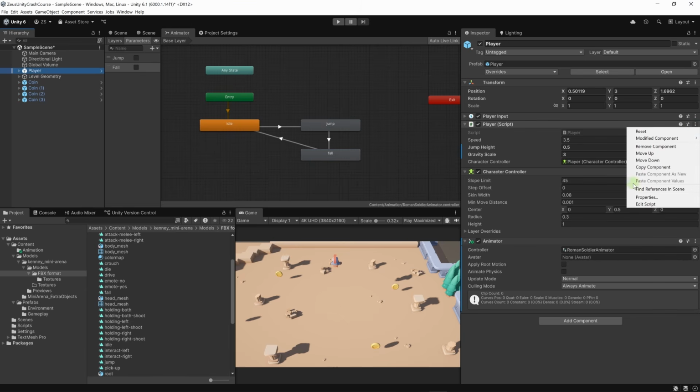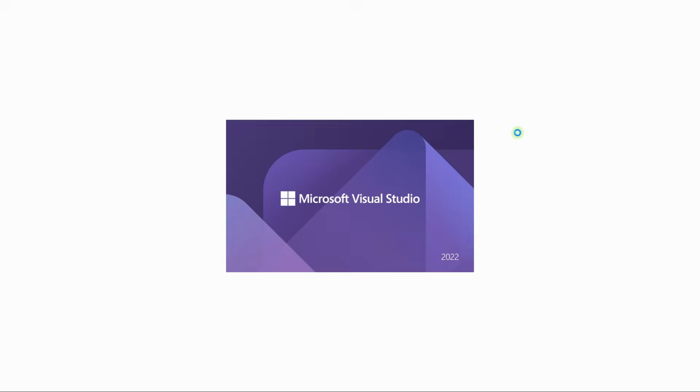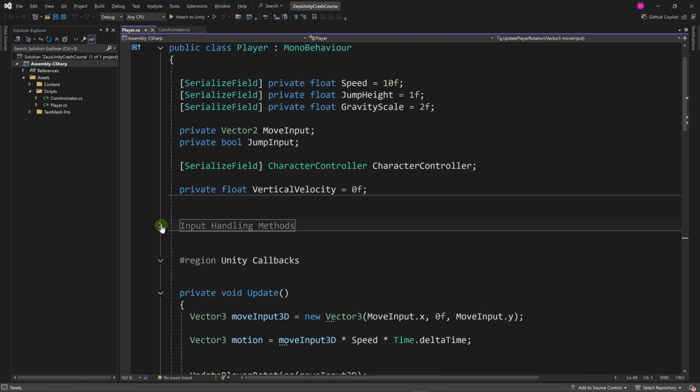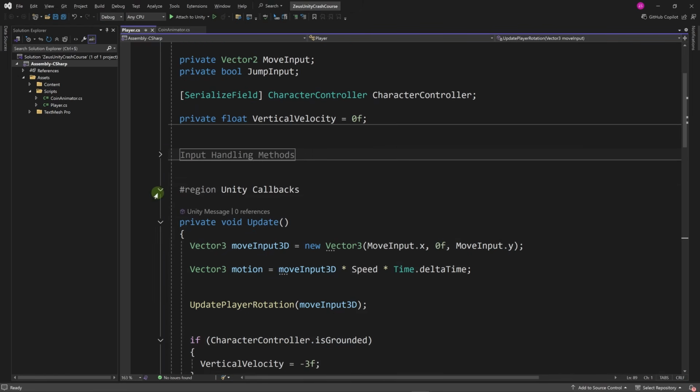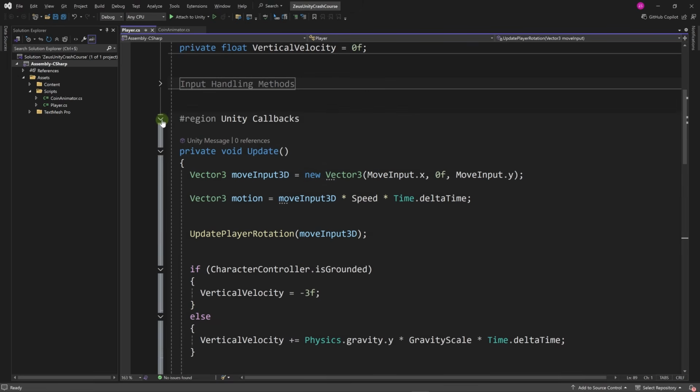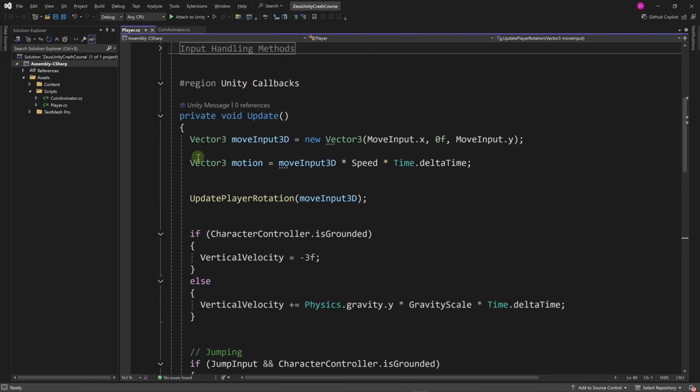Let's click here, then edit script. We're going to edit our player script. This is our player script. We have the input handling methods, the Unity callbacks, and then some functions or methods down here. Let's look at the Unity callbacks. The update method is here.